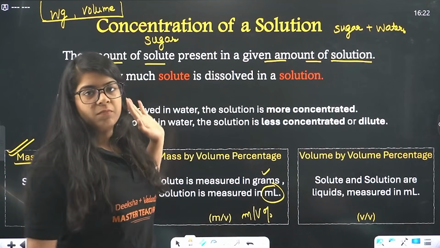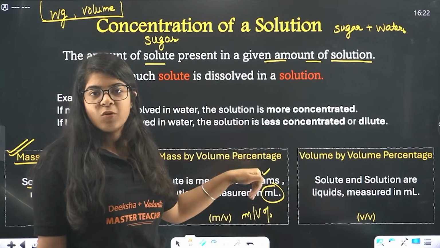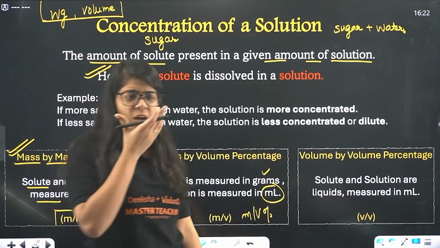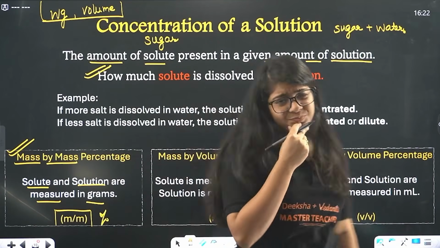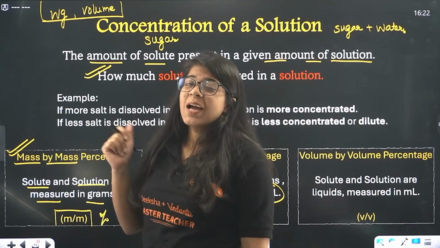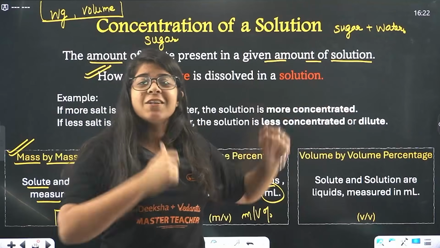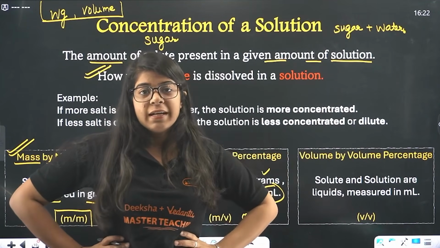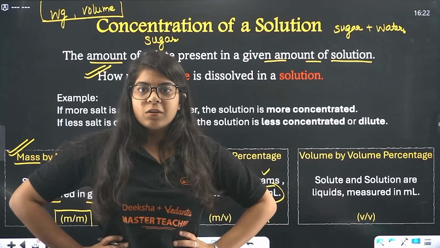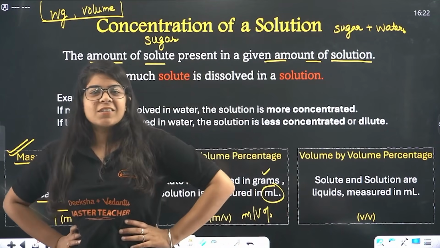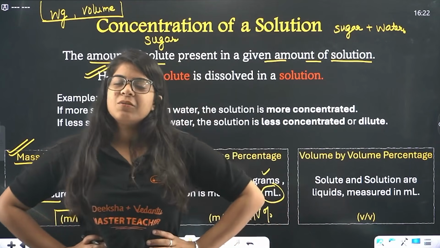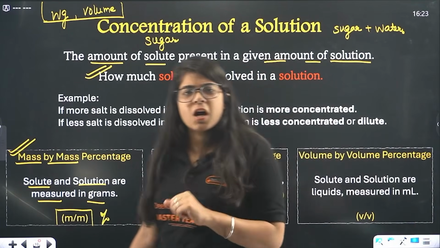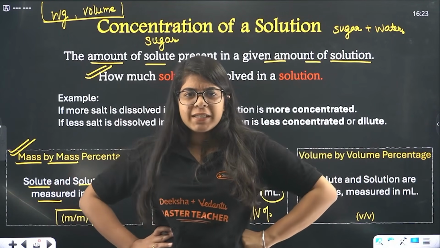Now this was mass by mass, this was mass by volume, this is volume by volume. Now you understand, you measure the solute in volumes. Ma'am, how will I measure sugar in volume? So it won't be used in the sugar example. I can't go and buy 1 liter of sugar.